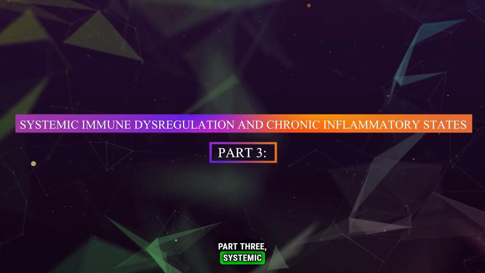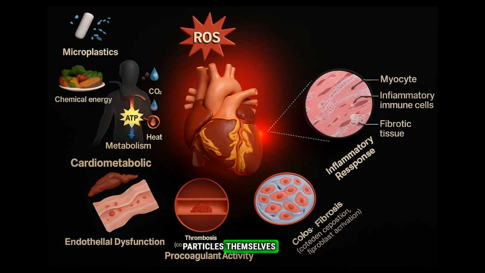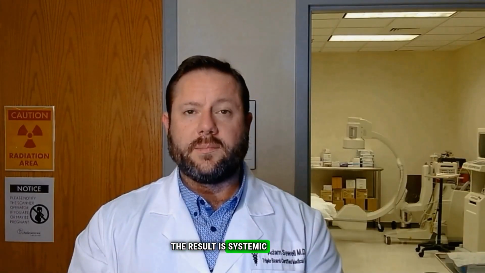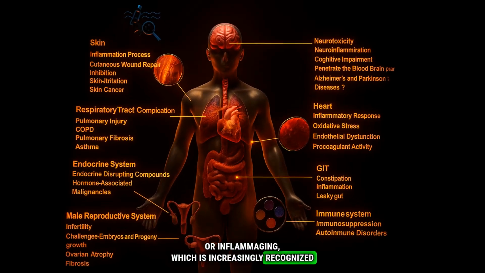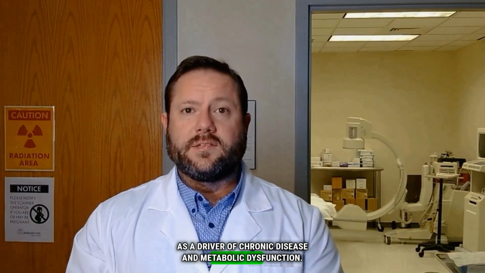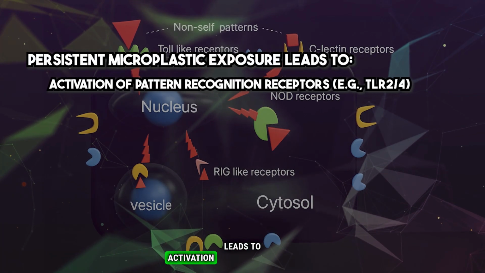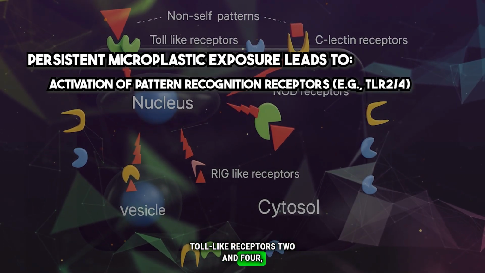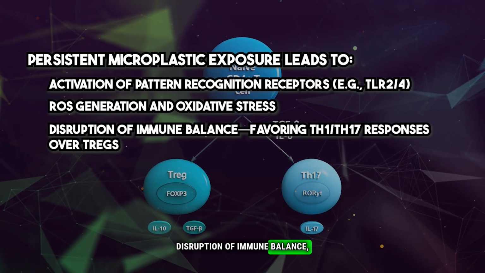Part 3, Systemic immune dysregulation and chronic inflammatory states. Once inflammatory mediators, and in some cases particles themselves, enter circulation, they can influence distant tissues. The result is systemic low-grade inflammation, or inflammaging, which is increasingly recognized as a driver of chronic disease and metabolic dysfunction. Persistent microplastic exposure leads to activation of pattern recognition receptors, for example, toll-like receptors 2 and 4, ROS generation and oxidative stress, disruption of immune balance, favoring